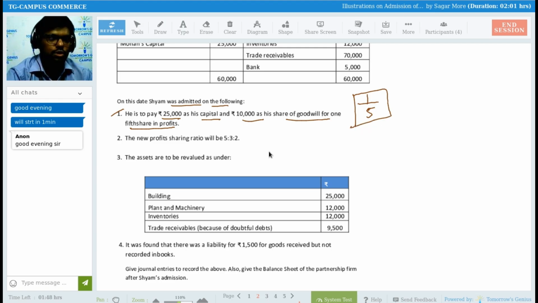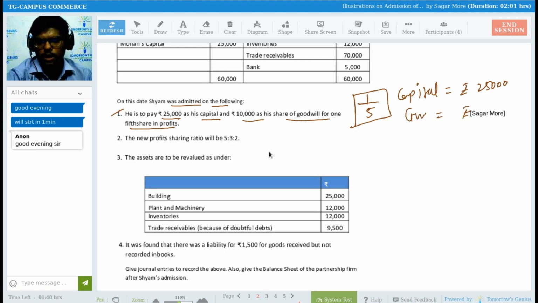For this 1/5 share, he is going to contribute capital of rupees 25,000 and 10,000 rupees of goodwill, right?